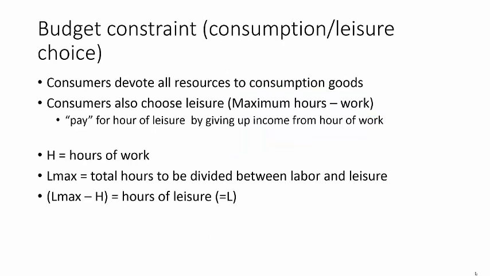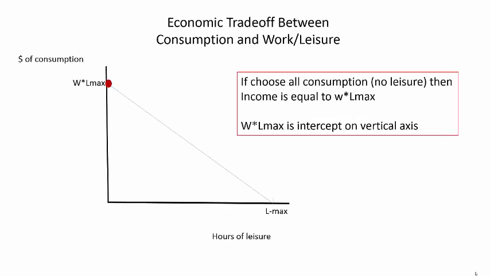To summarize, the model assumes that consumers use all income to purchase consumption goods. The choice of an amount of leisure determines hours of work, and the price of an hour of leisure is simply the hourly wage they give up by choosing not to work that hour. This simple setup gives us 2 points on the relevant budget constraint immediately.